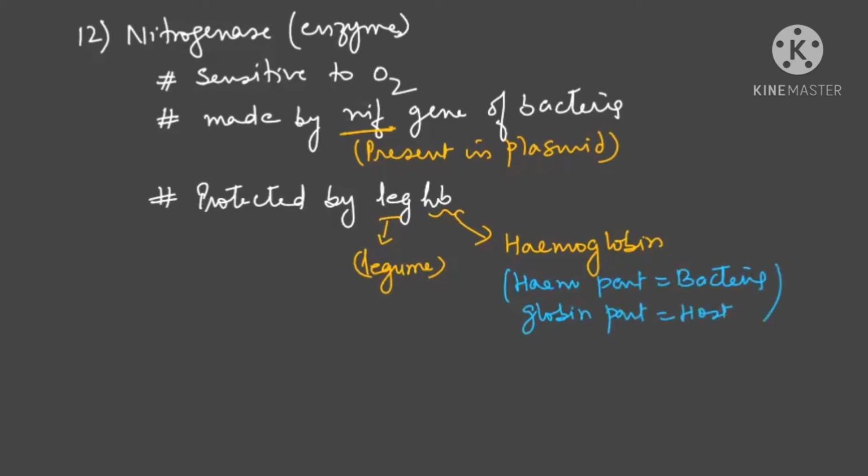Leghemoglobin is the one that works as an oxygen scavenger. We say leghemoglobin is actually an oxygen scavenger. It removes oxygen and creates anaerobic conditions so that the enzyme nitrogenase can work efficiently.